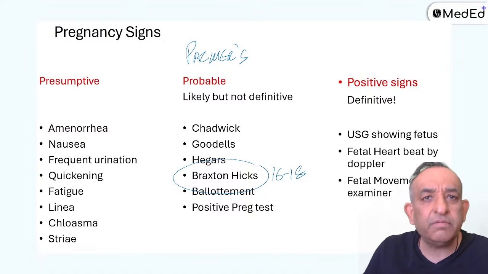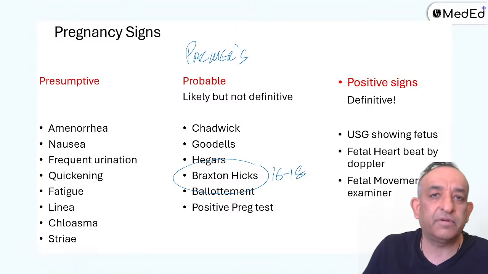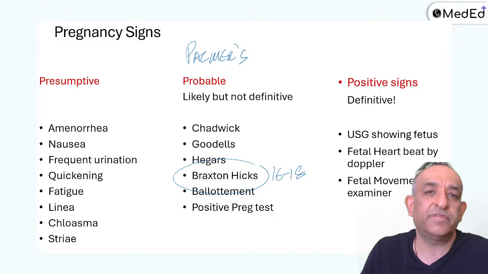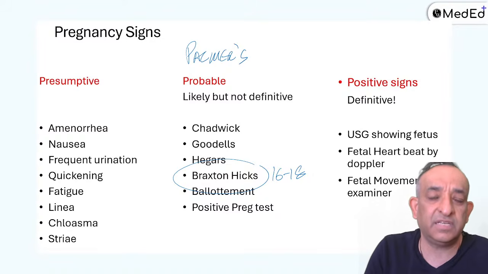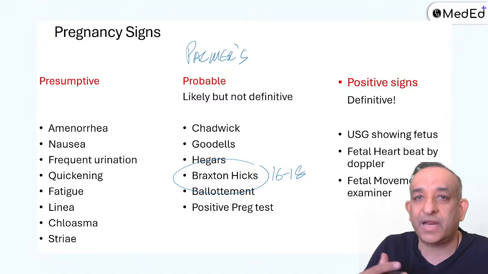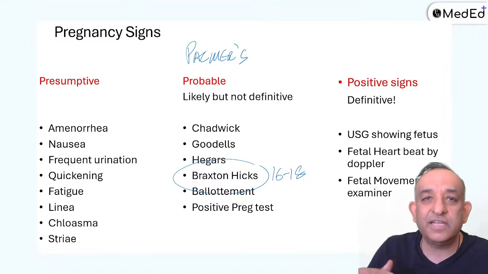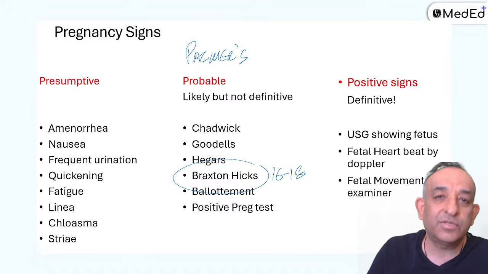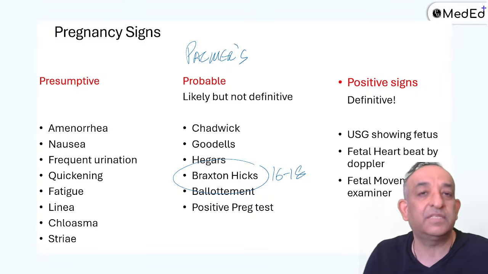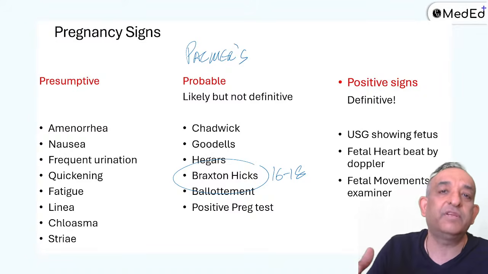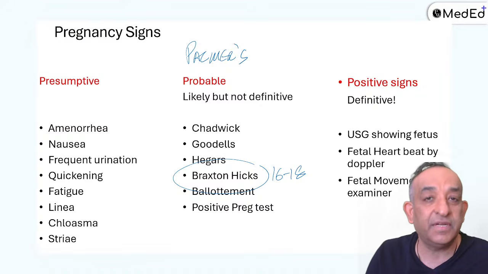But is that something wrong with me? So I will ask her, is it painful to you? She says, no, sir, it is not painful. So if it is a painless hardening of the uterus, that is classical Braxton Hicks. These are also known as practice contractions. The uterus is just getting into practice of delivering later. So yes, the uterus is getting ready for labor. We call them practice contractions, but these are not painful. Of course, they'll become painful eventually at 37, 38 weeks when the woman delivers.